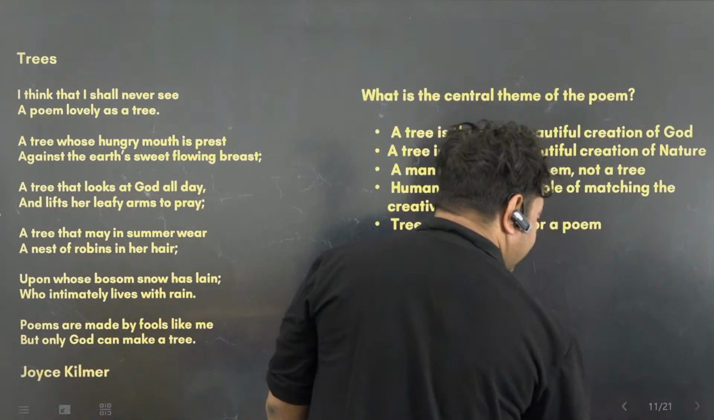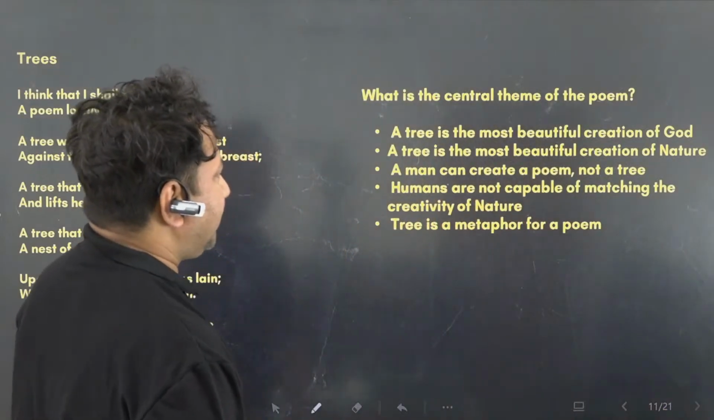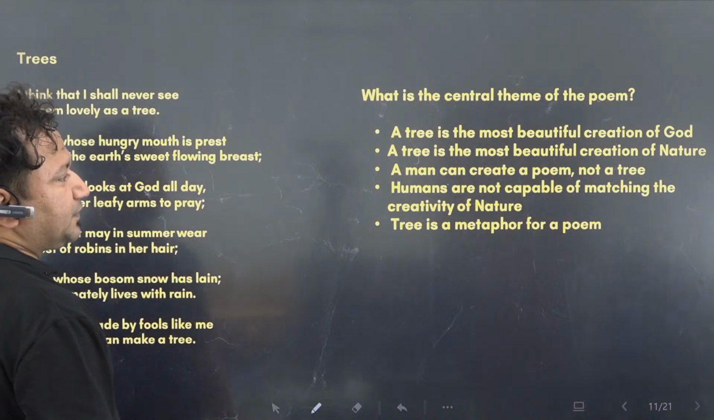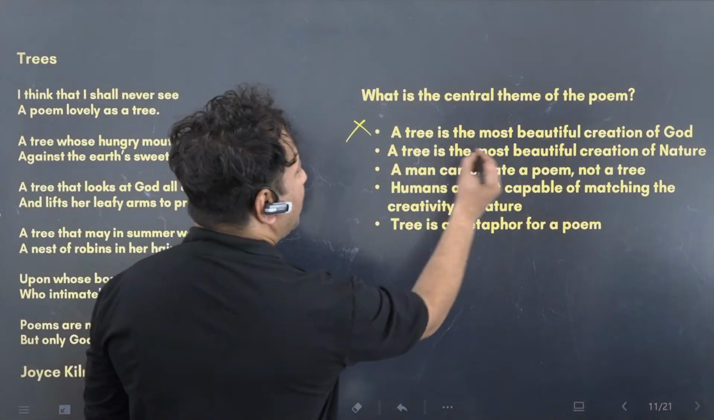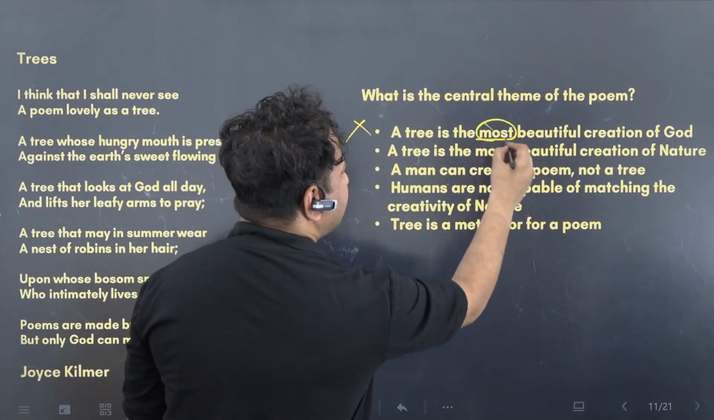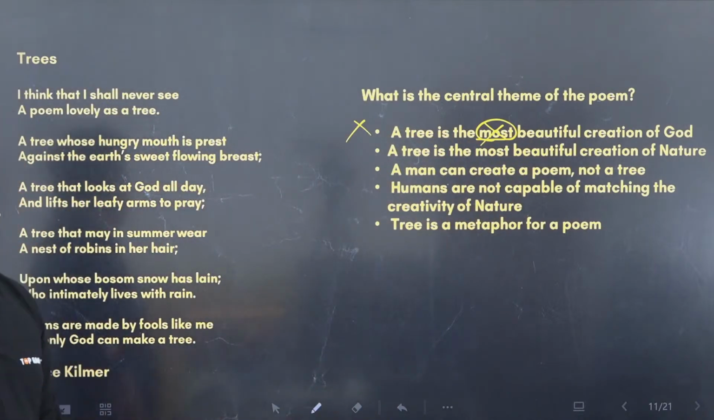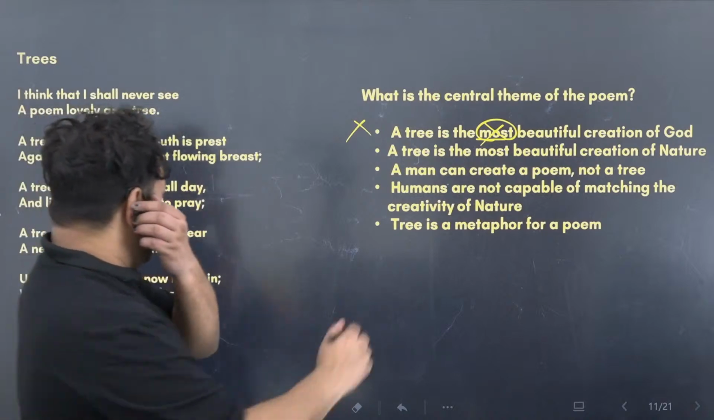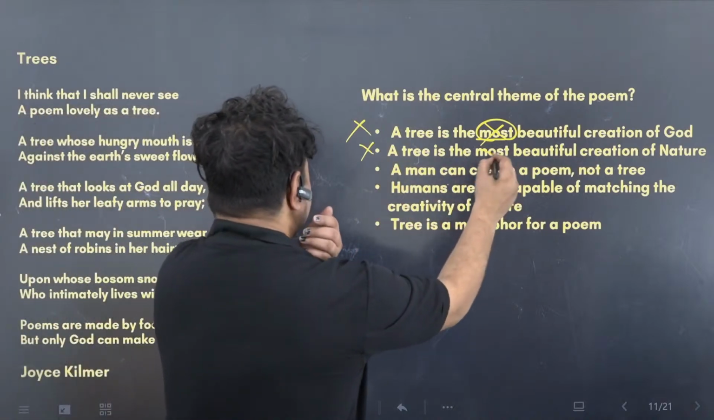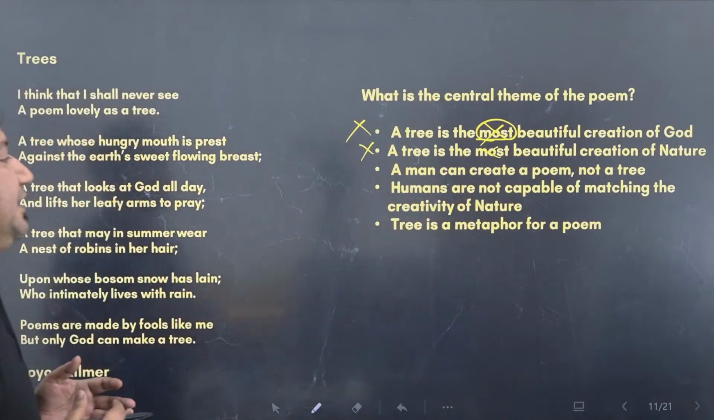So I think a lot of you have marked it wrong. "A tree is the most beautiful creation of God." This is wrong. This word "most" is not implied anywhere. That is why A is wrong. A lot of you marked A. And for a similar reason, here also "most" has been used. "A man can create a poem, not a tree."